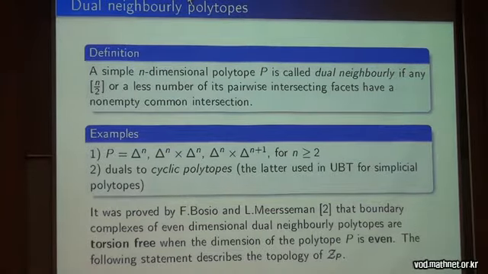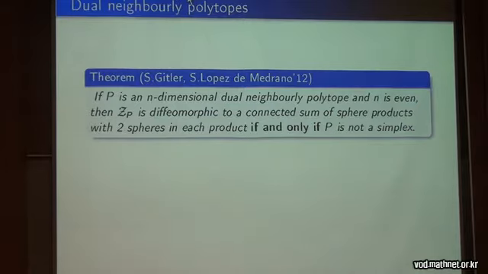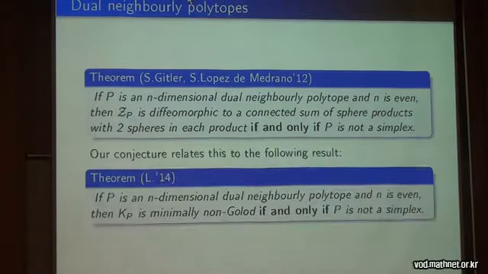The following statement describes the topology of Z_P. So the complex is torsion-free, and we have, by Gitler and López de Medrano, that if P is such, so an n-dimensional dual neighbourly polytope of even dimension, then Z_P is diffeomorphic to a connected sum of sphere products, just our case, with two spheres in each product, if and only if P is not a simplex. Of course, we should drop this case because it's trivial.